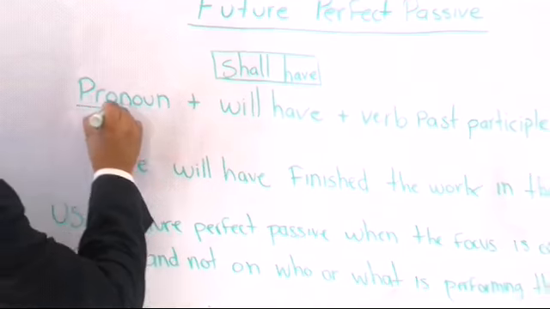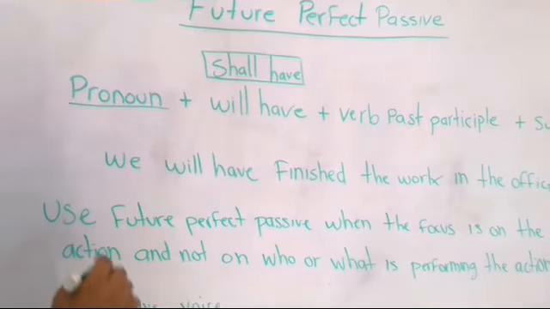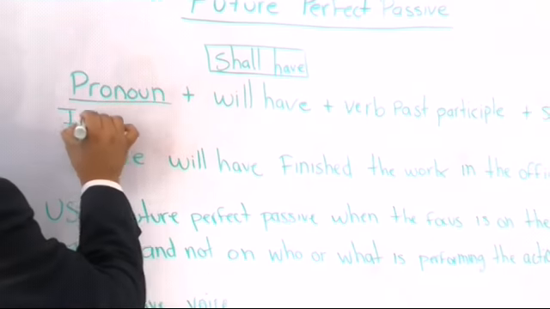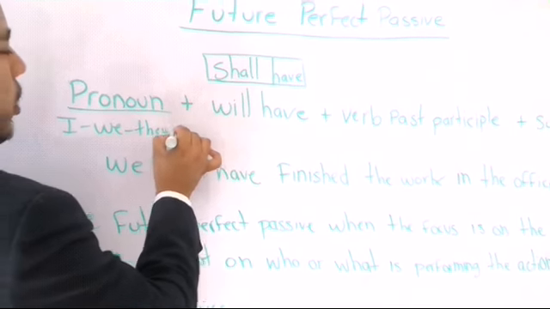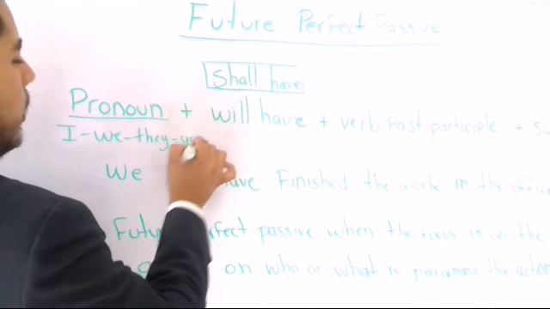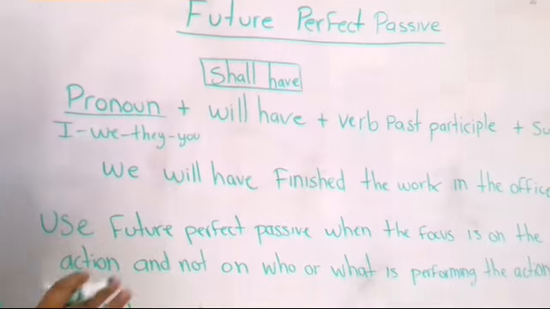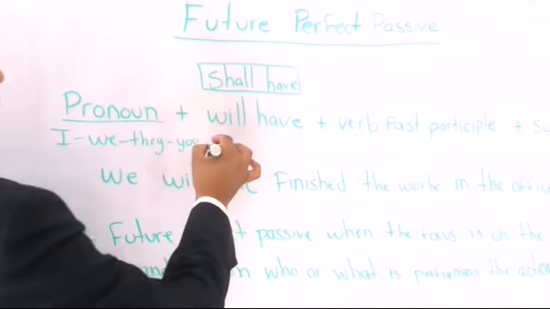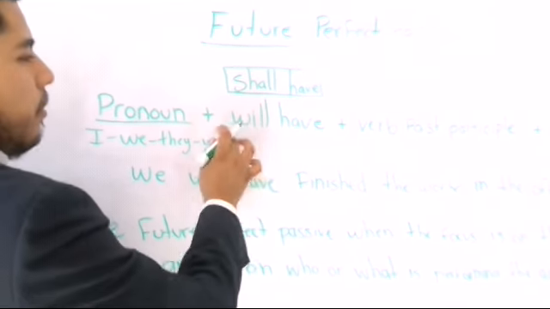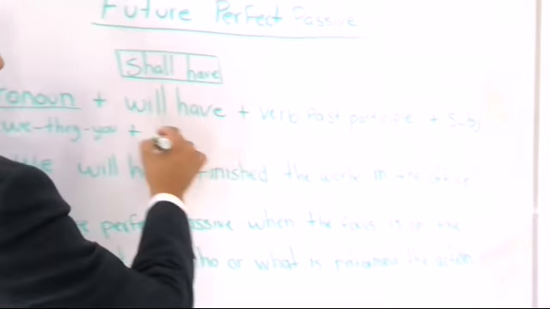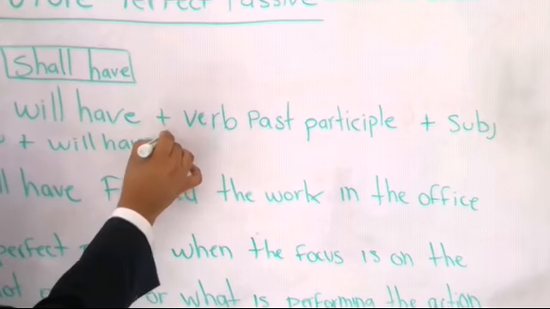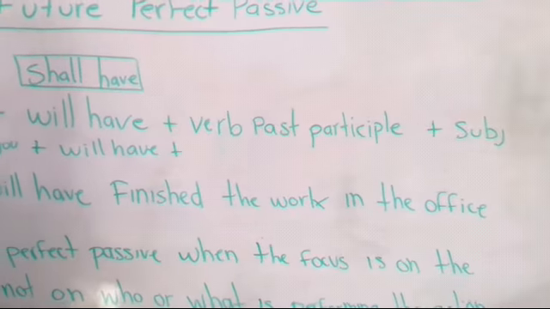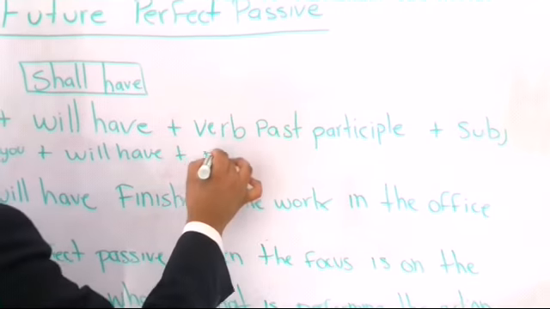What is a pronoun, guys? A pronoun, remember, is I, we, they, you, he, she, it, etc. We're going to use one of these plus will have plus a verb. Think of a verb, for example, play.